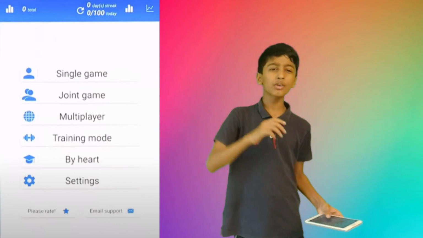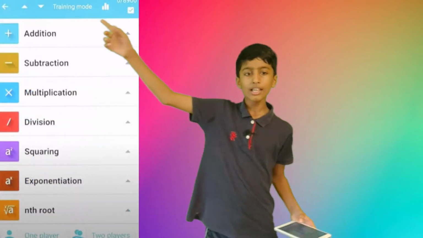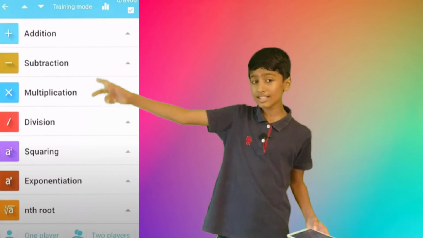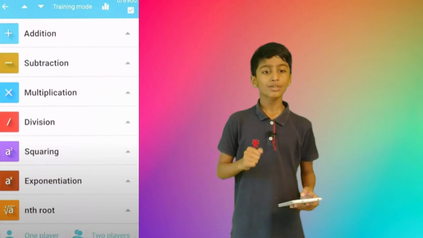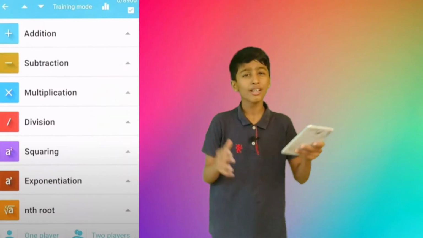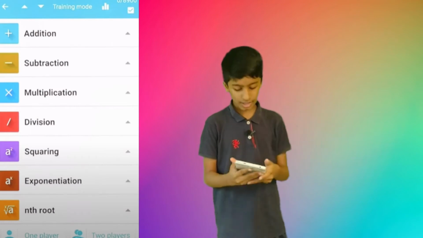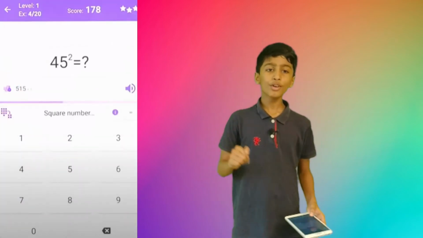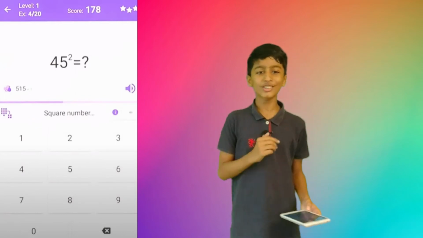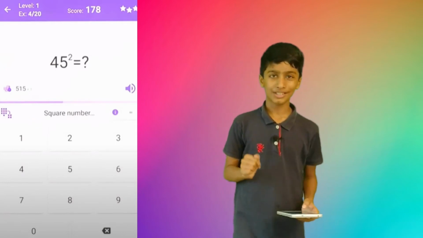It can give you an explanation. It can give you the tricks in addition, subtraction, multiplication, division, squaring, with explanation. That's right, so much explanation. Let me show an example: 45 square, in one shot. How much?